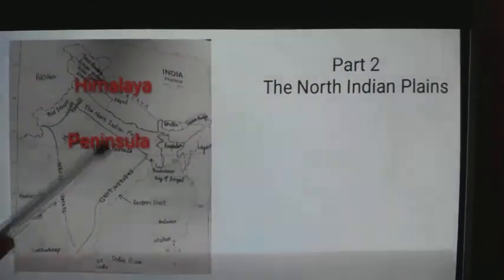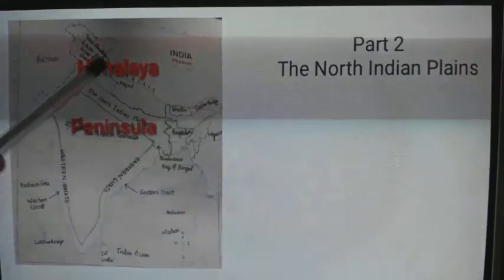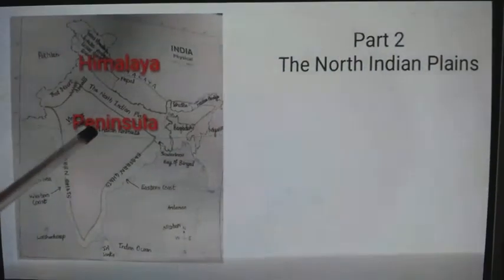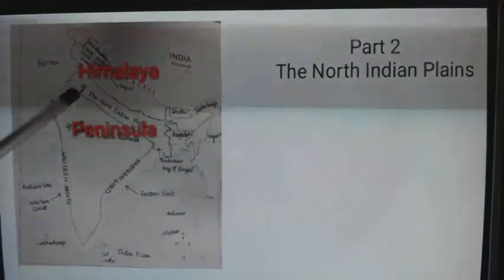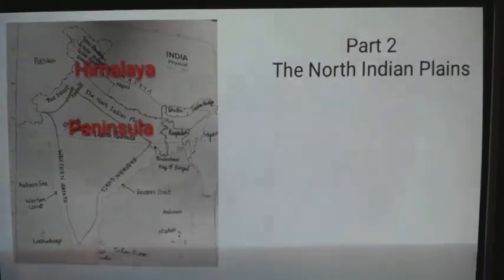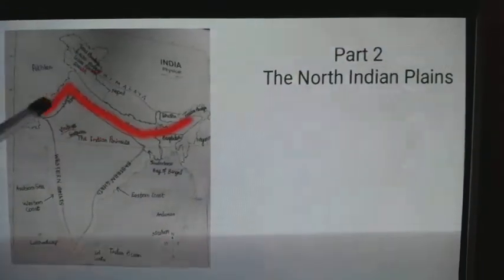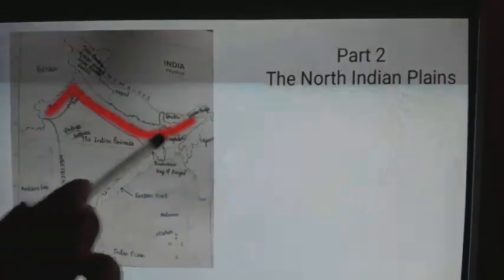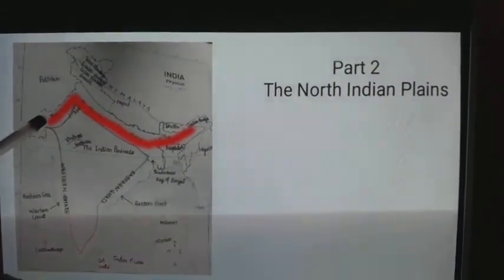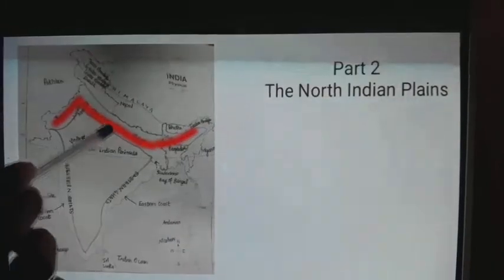Here is the peninsula and here the Himalaya. Between the Himalaya and the peninsula, what do we find? The North Indian Plains. Look at this, I already marked it. This is the North Indian Plains.